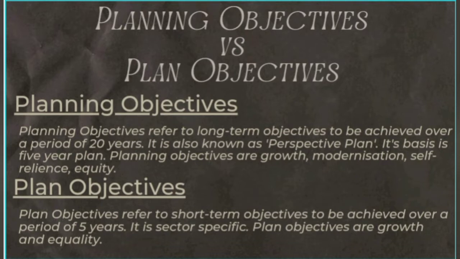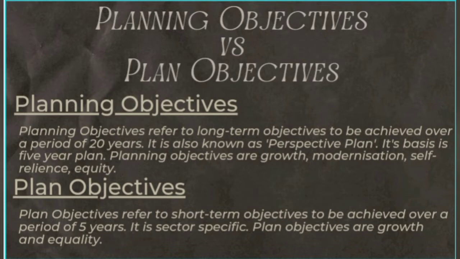Plan objectives are growth and equality. And sector specific means, in the case of the first 5-year plan, it is based on agriculture, the development of the agricultural sector or the primary sector. Like that, it is sector specific. That's what it is called, sector specific.